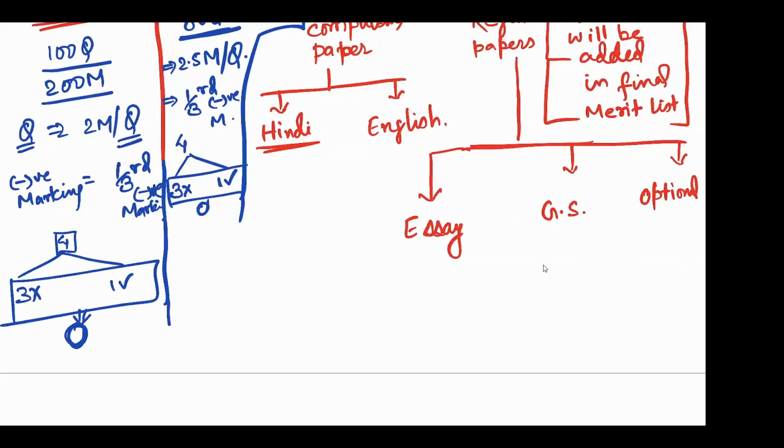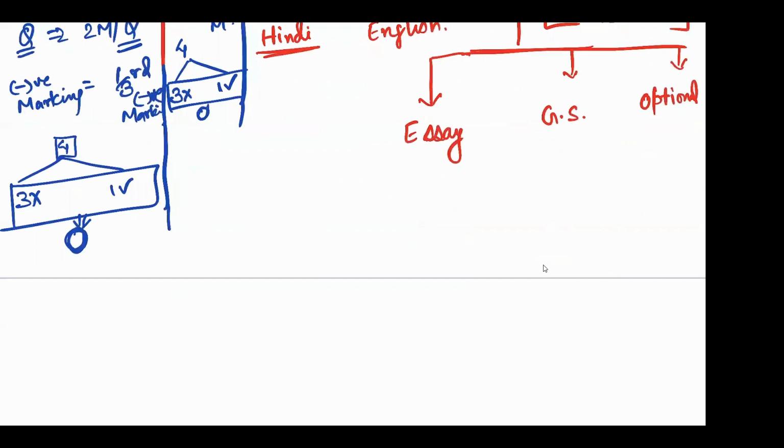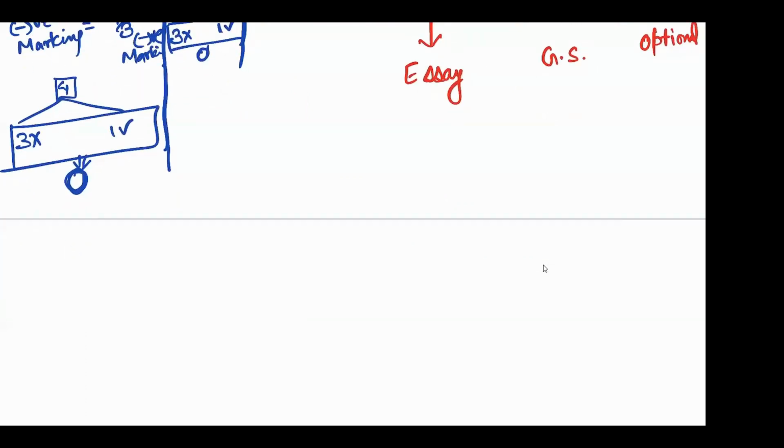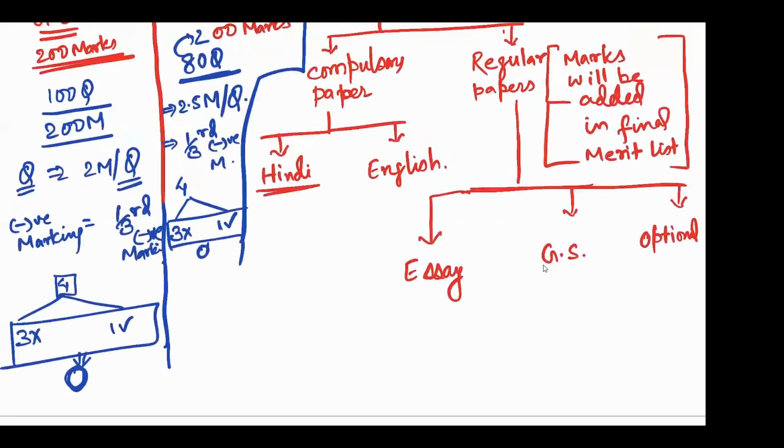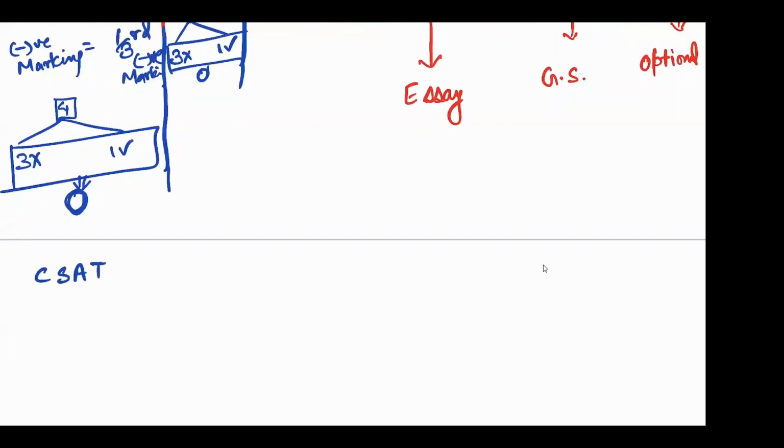So if a person has to qualify prelims, suppose you appeared in the examination, how will your papers be evaluated? First it will start with civil services aptitude test. Your first paper which will be evaluated is CSAT, and in CSAT you'll have to secure 30% of the marks.